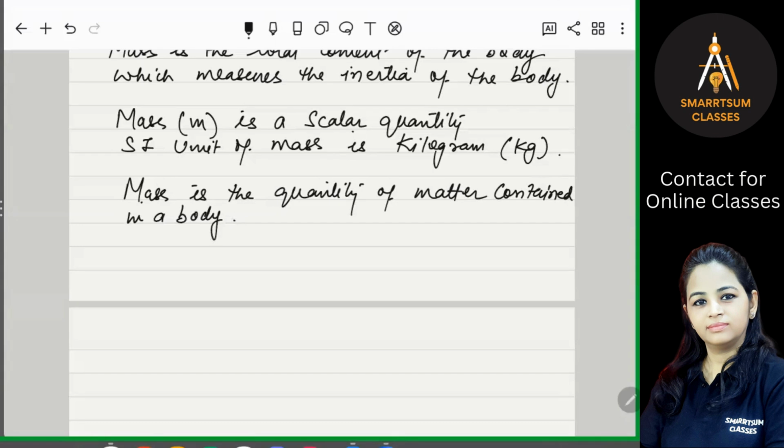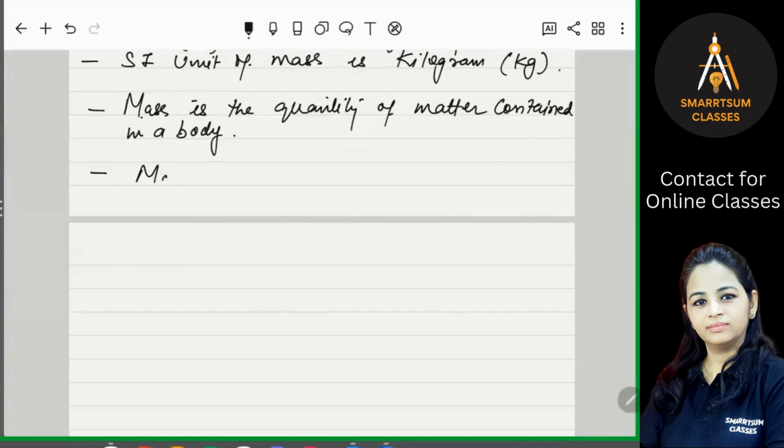Irrespective of the position of the body in the universe, mass always remains constant. Mass is a universal constant. Mass cannot be changed. For a particular body, the mass of that body will remain the same in the whole universe. Is that clear? The position of the body can be changed in the universe, position is relative. But mass always remains constant. So write down: mass of the body always remains constant.